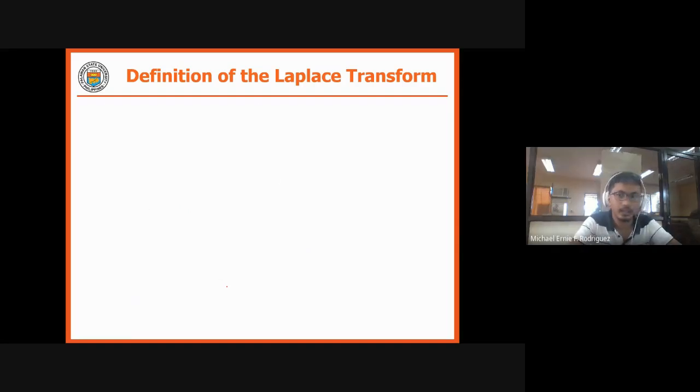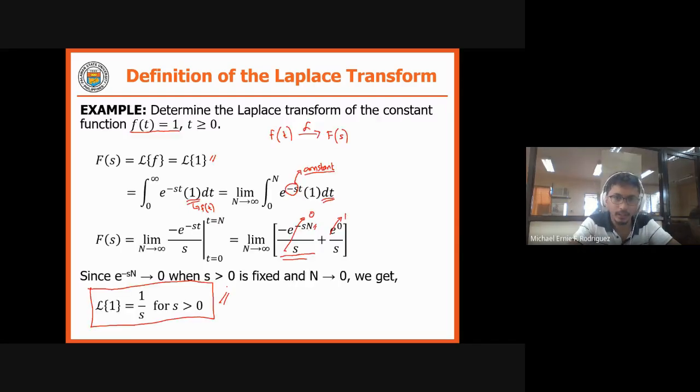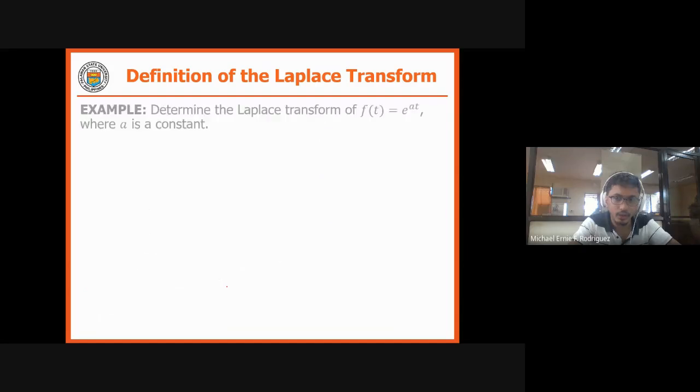Next example. We'll now try to solve the Laplace transform of e raised to at, where a is a constant. Same process again. We get the Laplace transform of e raised to at, where a is a constant.